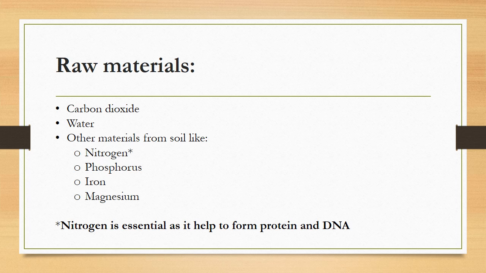But what is the necessity of nitrogen in plants? It is very essential. Except for carbon, hydrogen, and oxygen, nitrogen is the basic component from which protein and DNA are made. And we all know that living organisms are wholly dependent on carbohydrates, fats, and proteins. Although carbohydrates and lipids are made up of carbon, hydrogen, and oxygen, a protein needs nitrogen. That's why nitrogen is necessary.